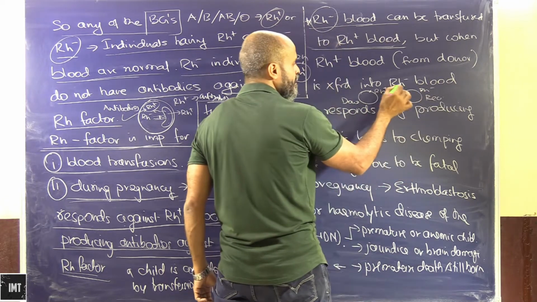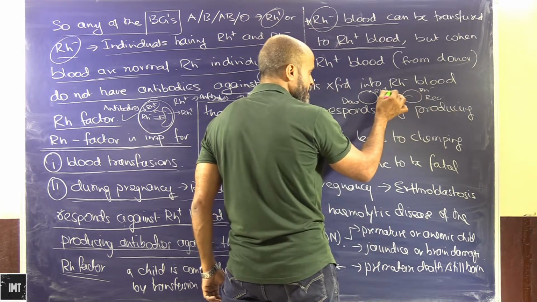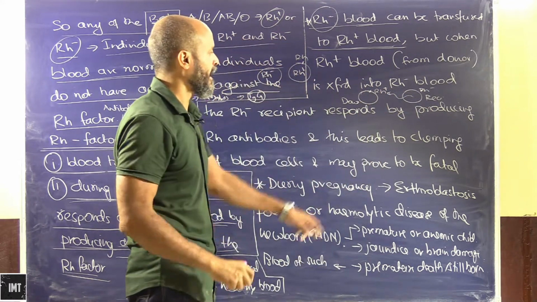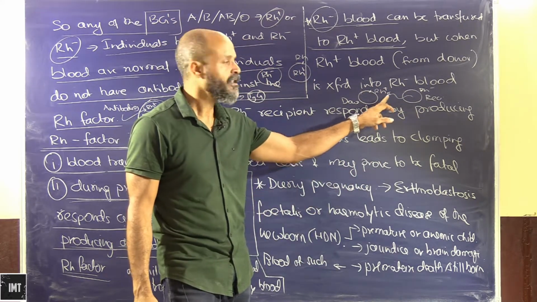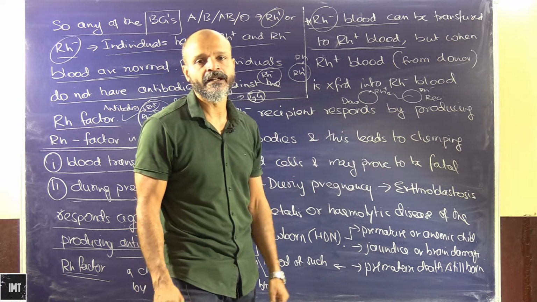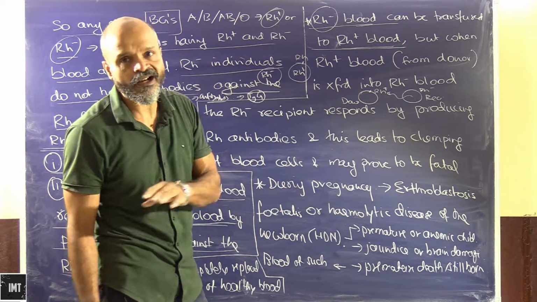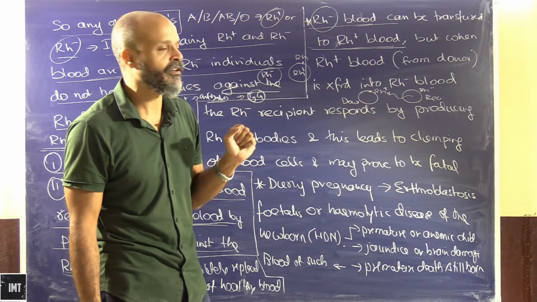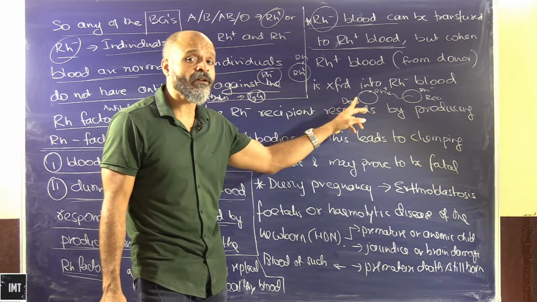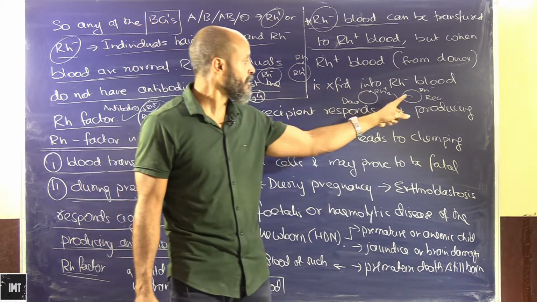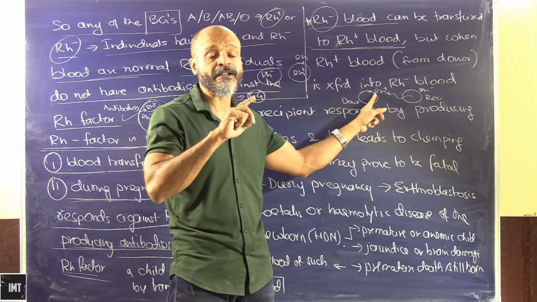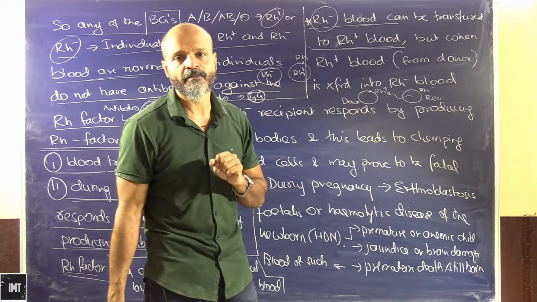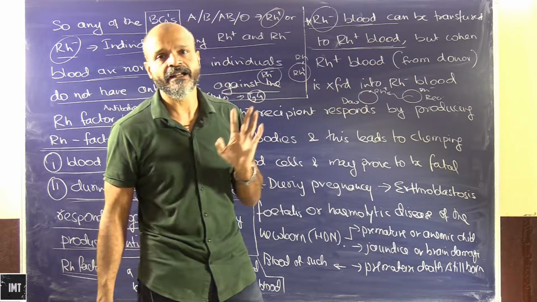So the RH minus recipient will now produce antibodies to fight against this, and that's when the problem will start. All these RBCs will start getting killed. Whatever antibodies are produced in the plasma are not a threat, because the plasma eventually gets diluted. But whatever antibodies are produced against the surface antigen will be a problem, because those cells will start getting killed.